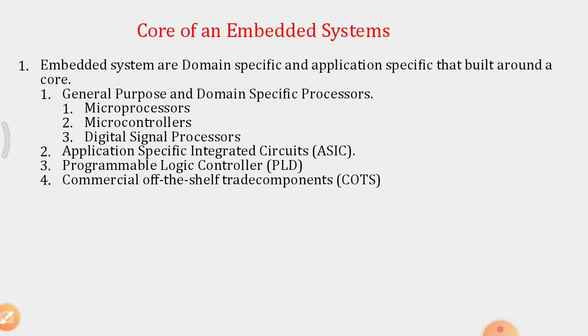The second main point is application specific integrated circuits, ASIC. This is also a kind of processor which can be a core of an embedded system, the main brain or heart of an embedded system. Then programmable logic devices, PLDs, and commercial off the shelf components, COTS. These are some of the components used as the core of embedded systems. So we'll go one by one.